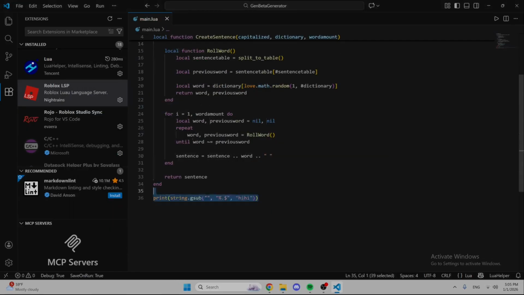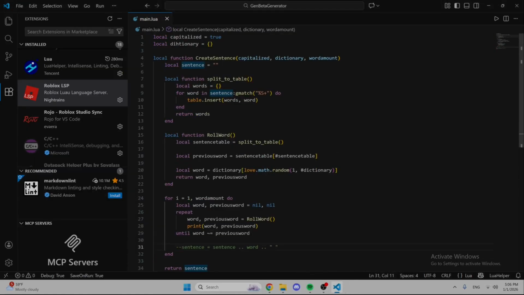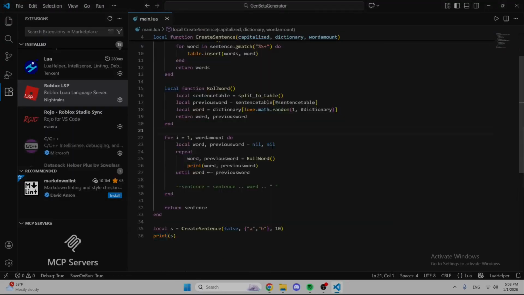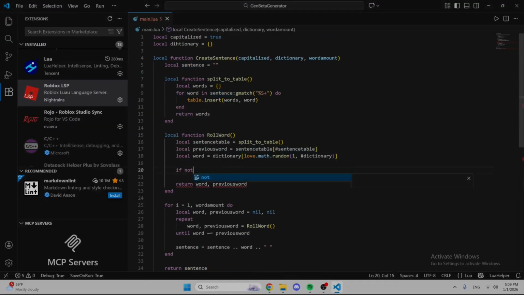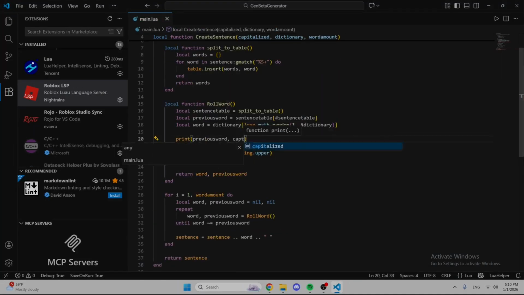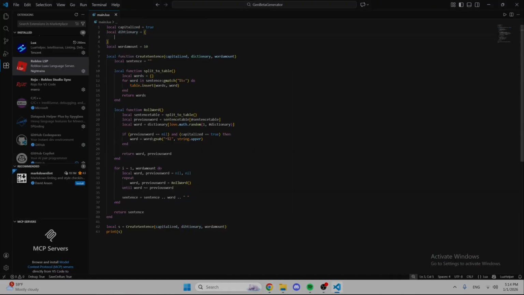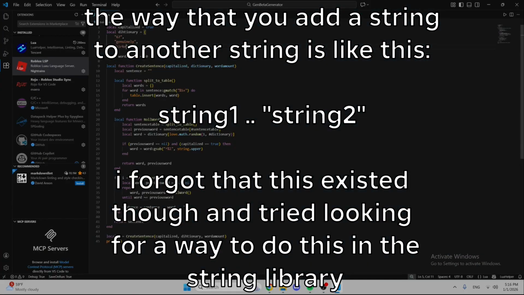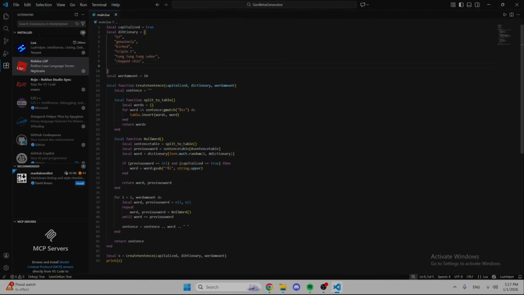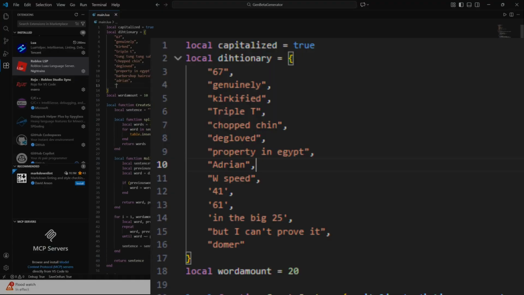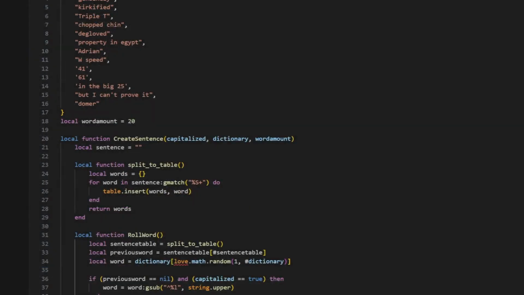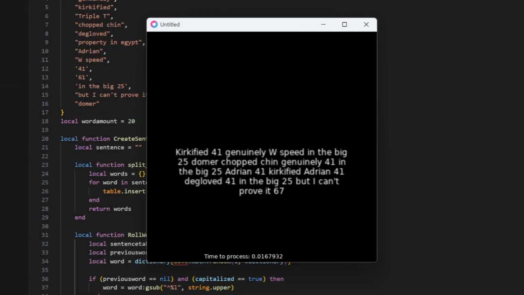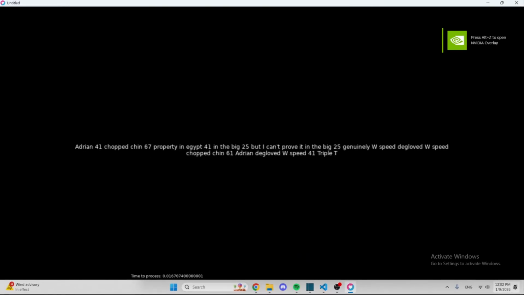Now, I don't know a lot about strings, so like a quarter of this time lapse is researching stuff about strings, specifically how to look up the last word of the string and how to append the string. I actually forgot that there's a much easier way to append strings, and I had just assumed it would be in the string library. I then made the dictionary, so this is every word that the generator can use. I used the Love2D framework to run this code, and I made this visual that displays the sentence and the frame time. Anyways, this is the generator.